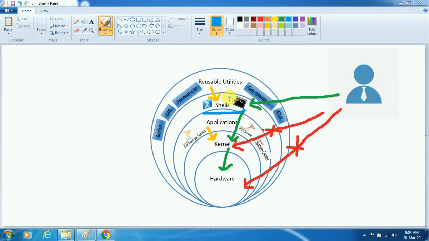The main job of the shell is that it takes the input from the end user and converts that input into machine readable form. When any user passes input or writes a command to the shell, that is in human readable form, but the machine does not understand human readable form.